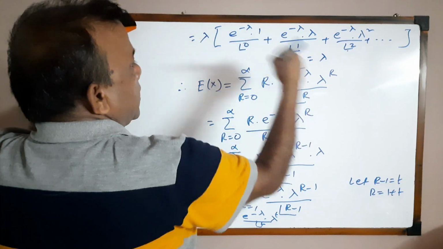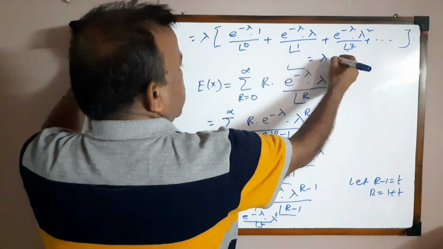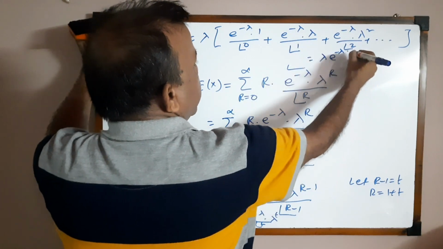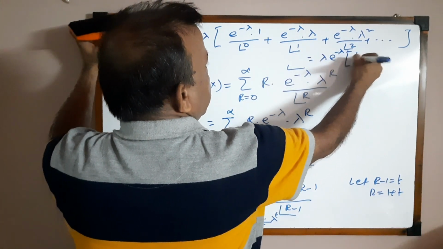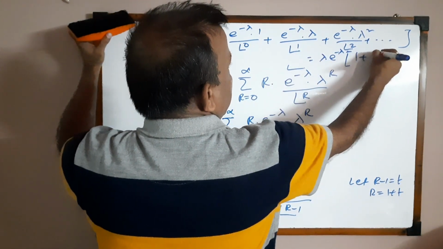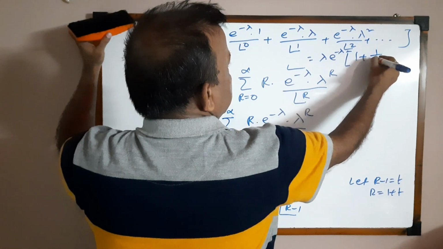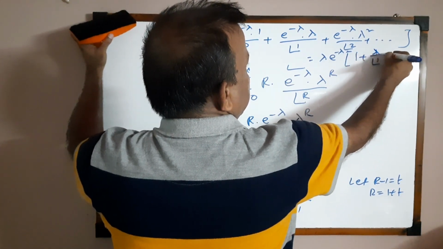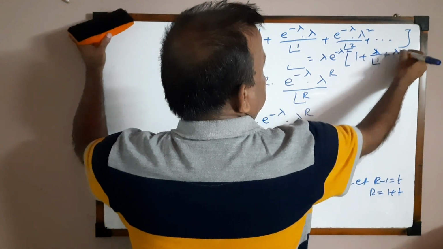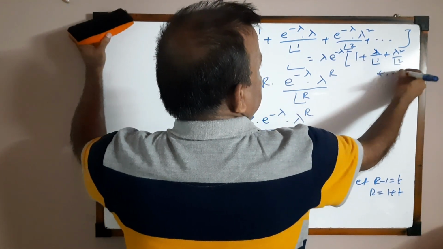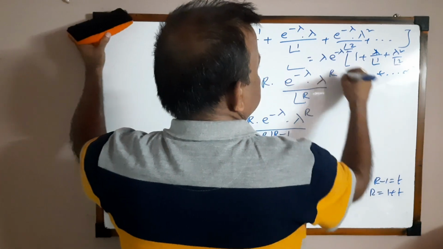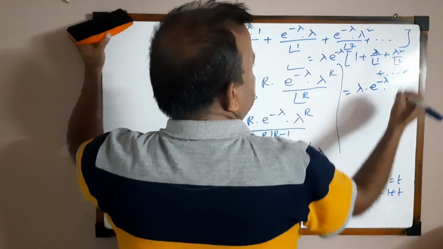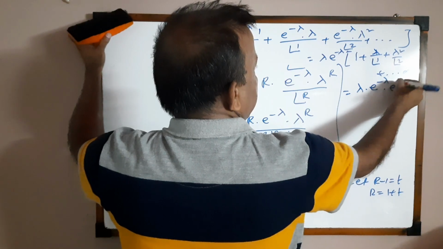Taking e to the power minus lambda as common, we get lambda into e to the power minus lambda into 1 plus lambda by factorial 1 plus lambda square by factorial 2 and up to infinity, which is equal to lambda into e to the power minus lambda into e to the power lambda.